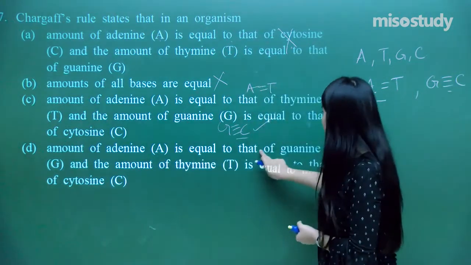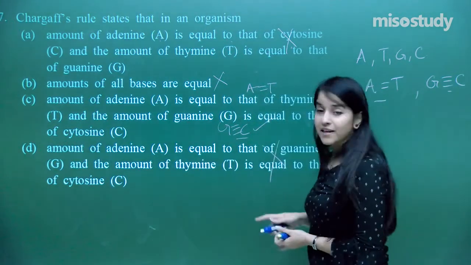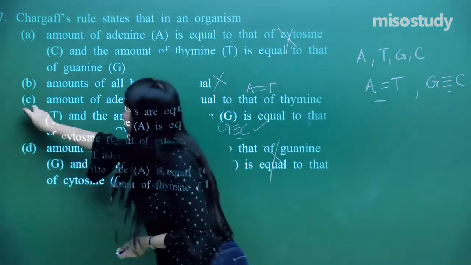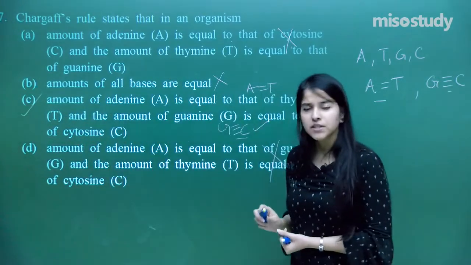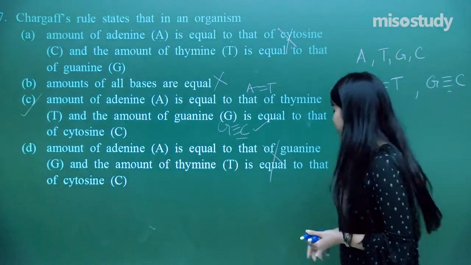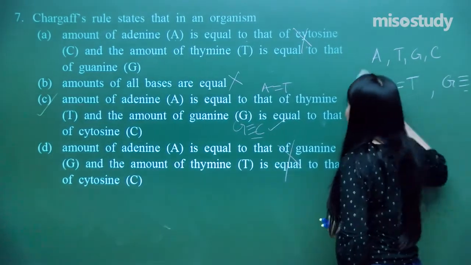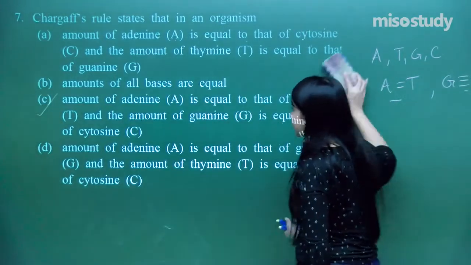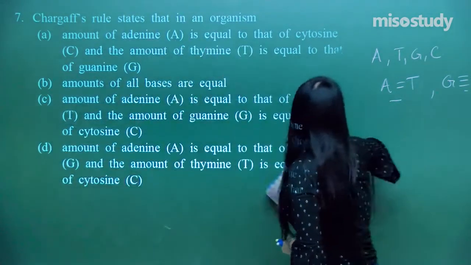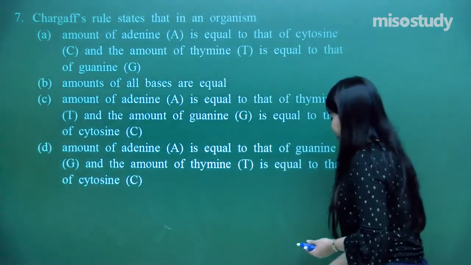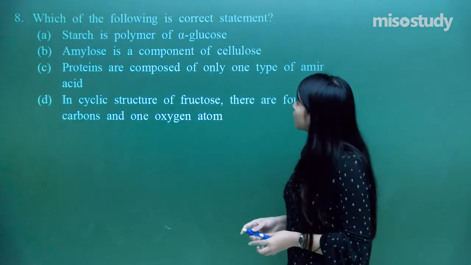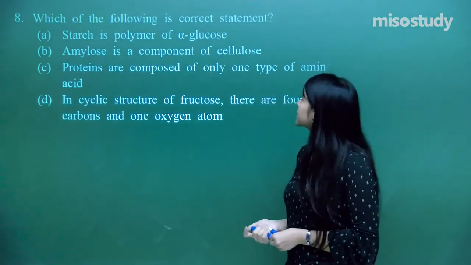Amount of adenine is equal to guanine, so this is also an incorrect option. I hope you all have got it, that was a pretty easy question. You need to have proper knowledge of it. So now let's move on to the next question. Which of the following is the correct statement?